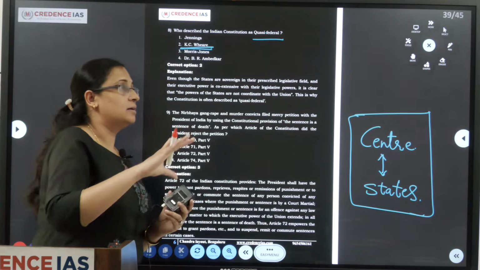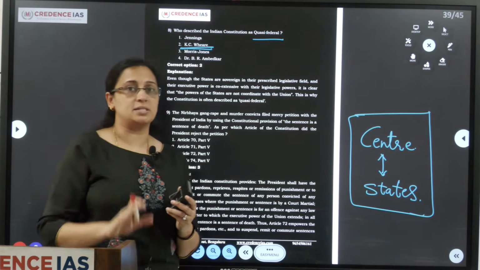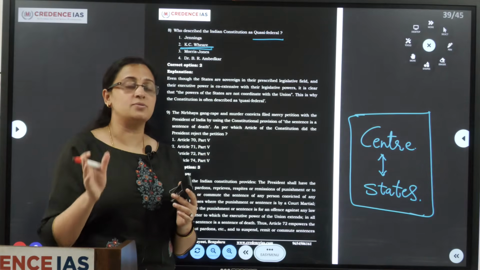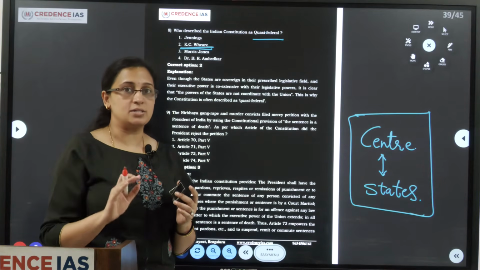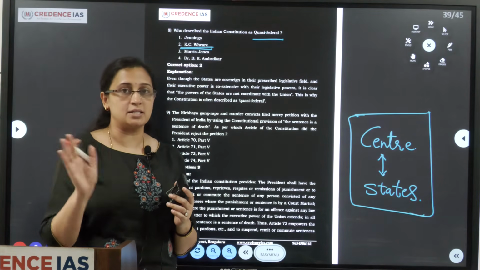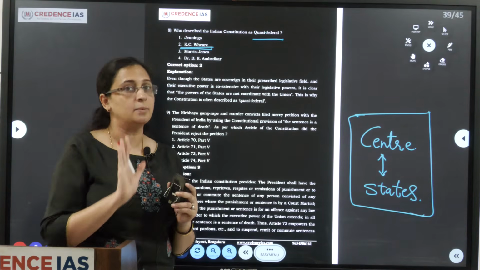For example, changing the boundaries of the states. The state legislatures cannot pass any law on changing their state boundaries. That has to be done by the parliament.